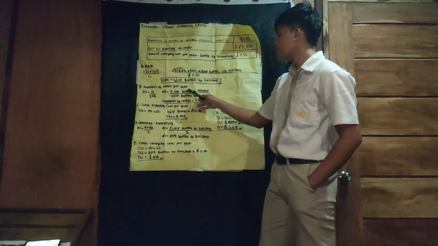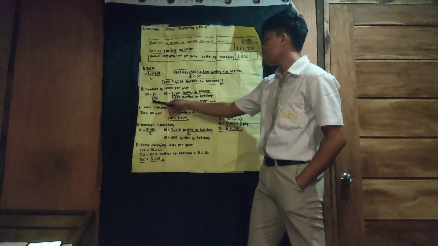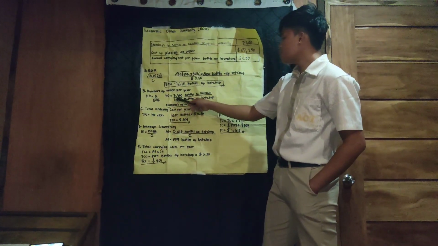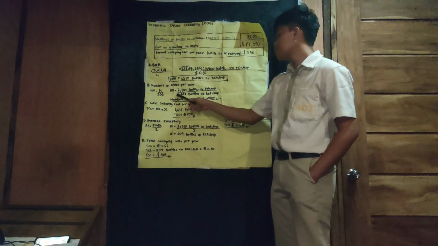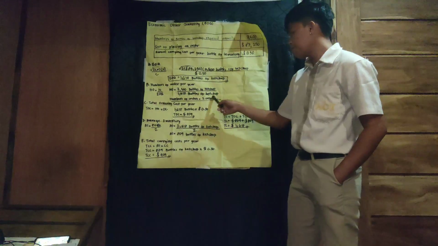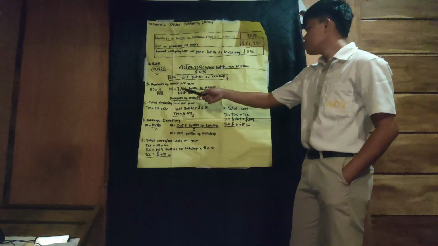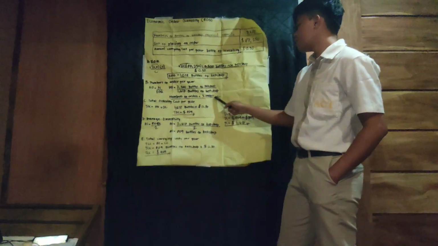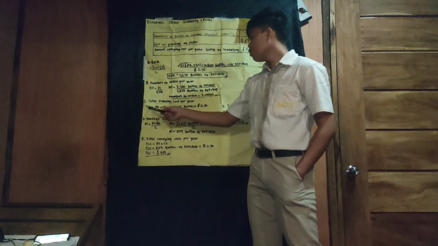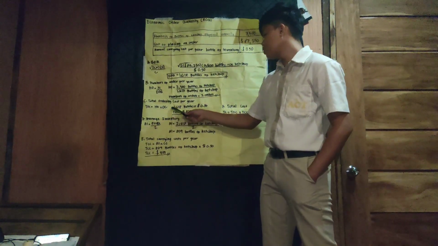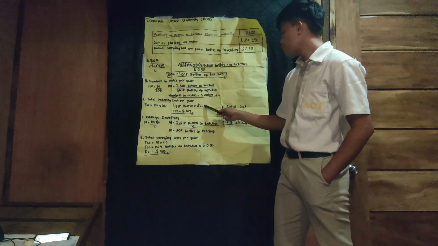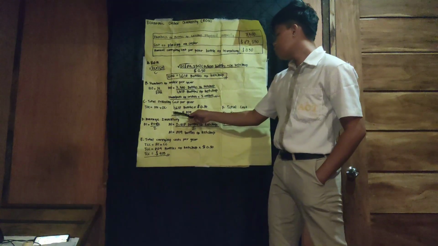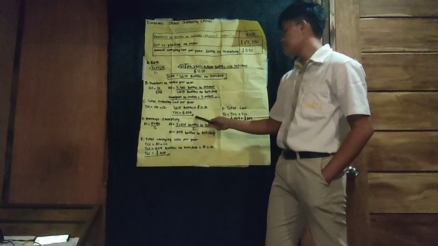B. Numbers of order per year. NO equals N divided by EOQ. NO equals 7,500 bottles of ketchup divided by 1,618 bottles of ketchup. Now the answer of numbers of orders is equals to 5 orders. C. Total ordering cost per year. TOC equals to NO times OC. 1,618 bottles times $0.50, and the answer of TOC is equals to $809.